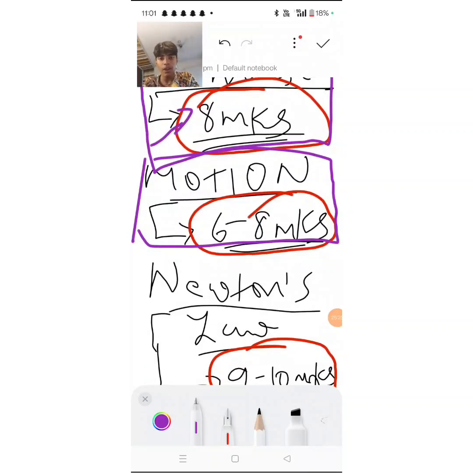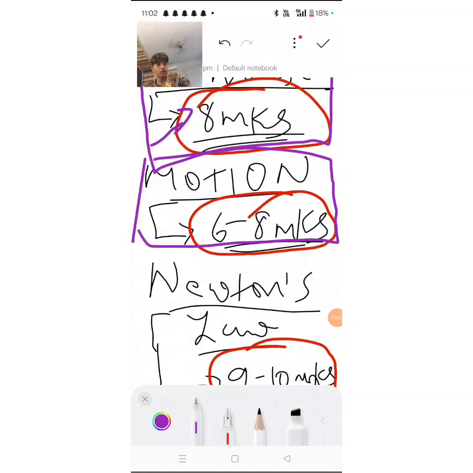3 equations for motion. V is equal to u plus at. S is equal to ut plus half at square. V square is equal to u square plus 2as. These three equations of motion, learn how to derive them and learn to solve numericals. Derivation, any one will come, especially second or third equation of motion derivation will come for 3 marks, I can guarantee you. Plus, you have to learn how to solve numericals from them. Any numerical can come from these parts.